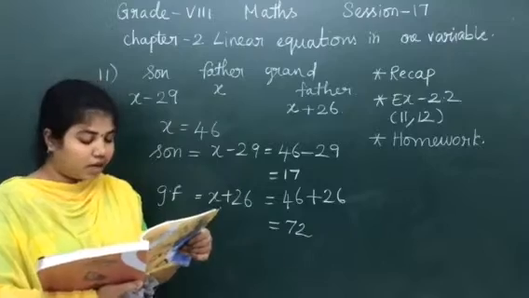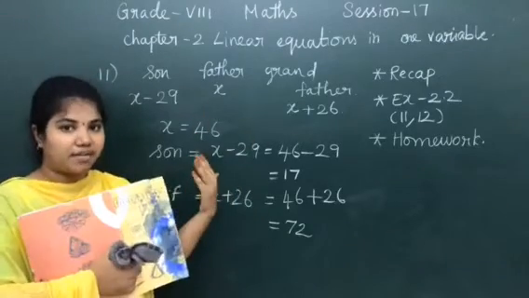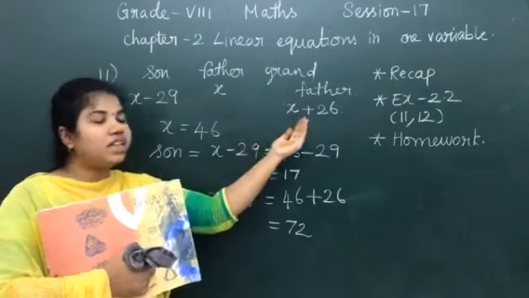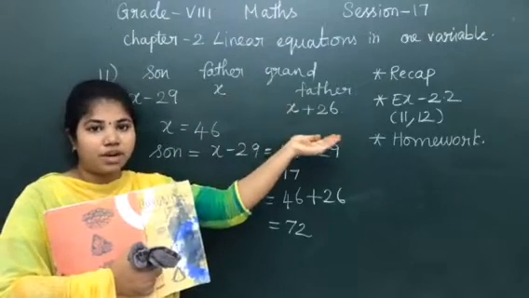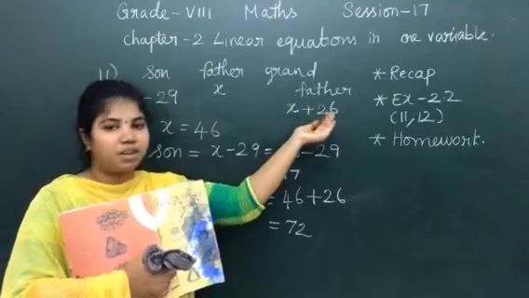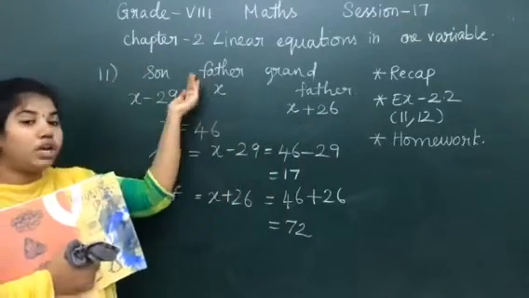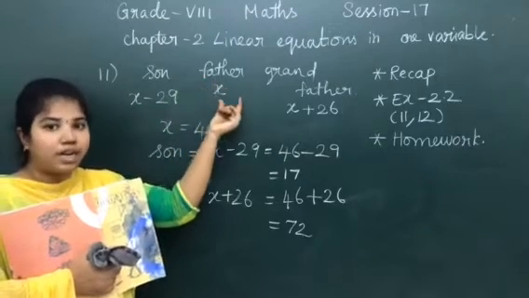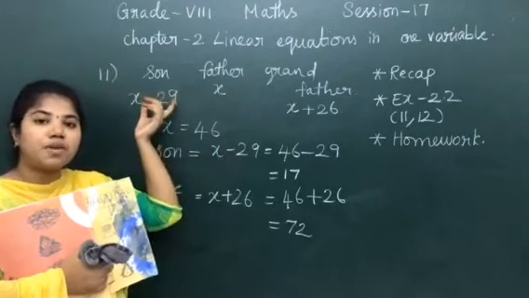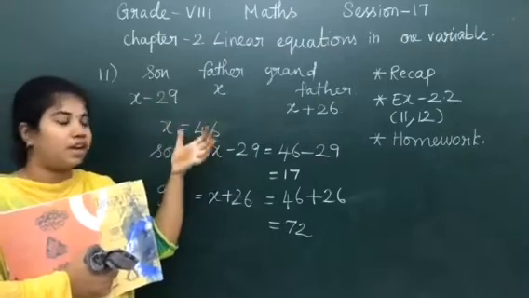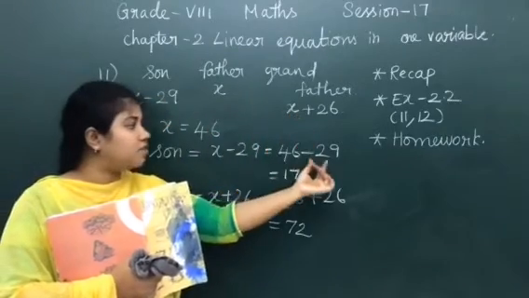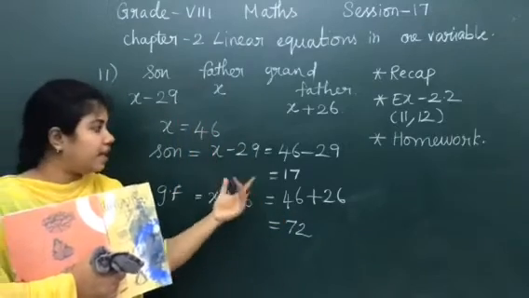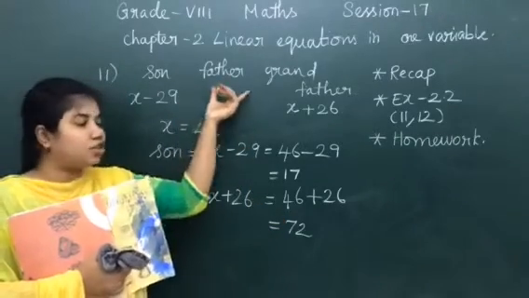Baichan's father is 26 years younger than Baichan's grandfather. So, 26 years younger than Baichan's grandfather. When I have to say the age of grandfather, I have to add the 26. Can you understand? So it is x plus 26. Here they have given older than his son. This father is older than his son by 29 years. When I have to say in terms of son, I have to say x minus 29. So when I add these 3, which is equal to 135 as given in the question, and solve the sum, I will get x is equal to 46. That is the age of father.